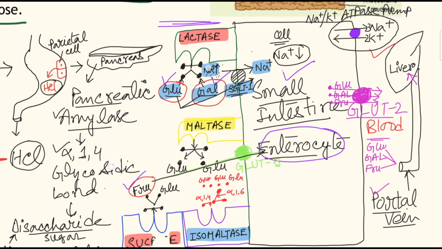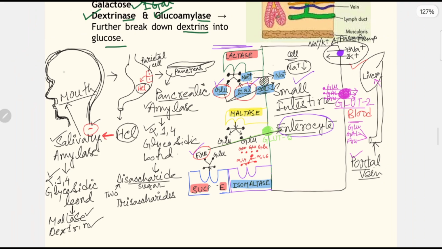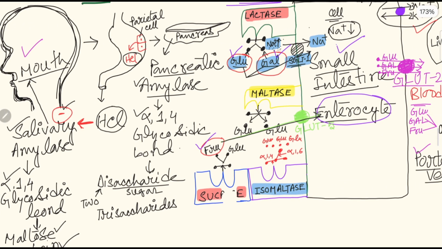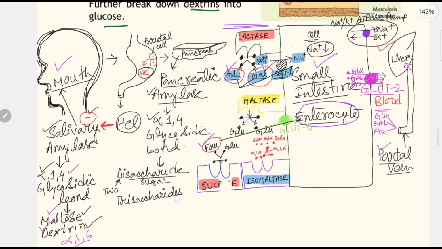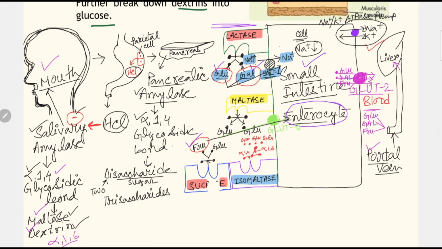Firstly, what happens? See here. Within the mouth, there is salivary amylase, and it splits the alpha-1,4 glycosidic bond into maltose and dextrin. Dextrin still has the alpha-1,6 glycosidic bond intact. Then these whole things shift toward the stomach. In the presence of stomach HCl, they lose their property. Salivary amylase gets inactivated and carbohydrate digestion partially stops at the stomach.